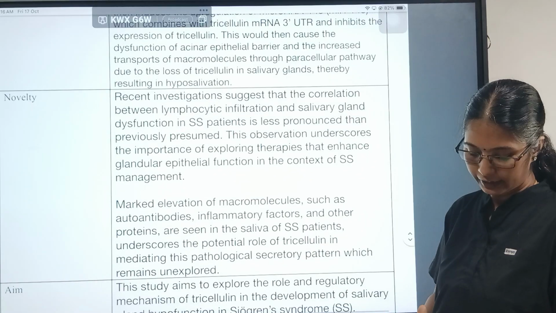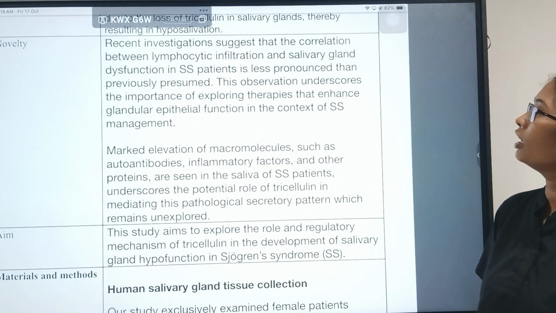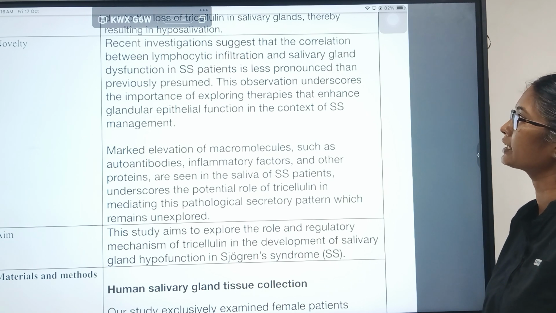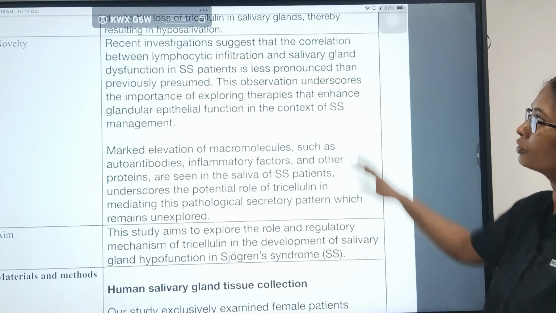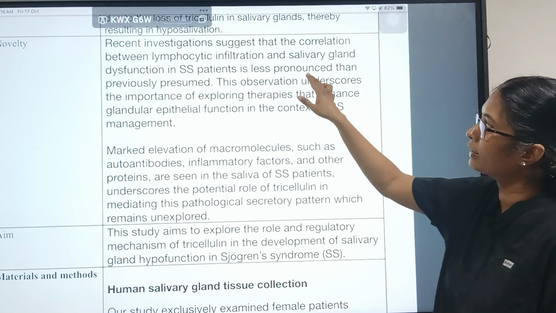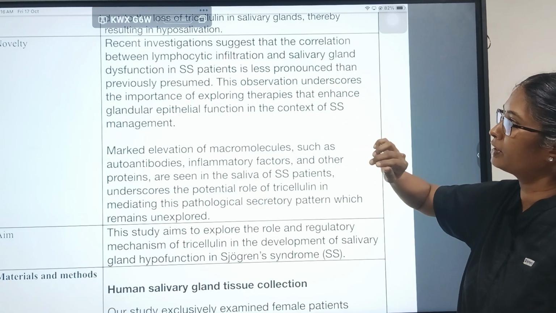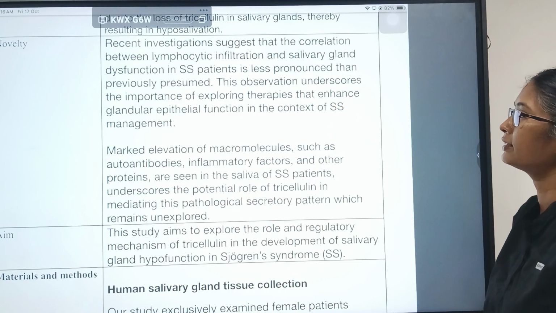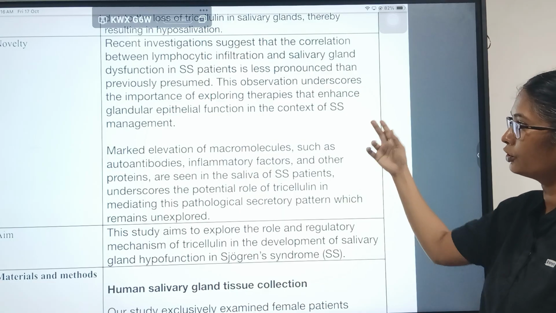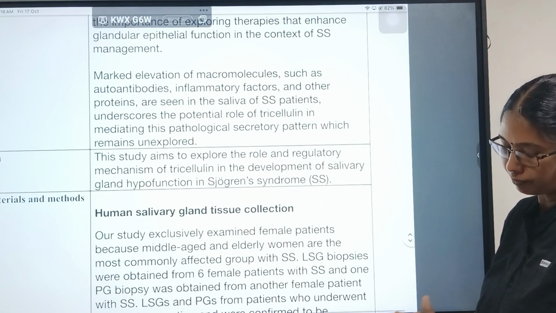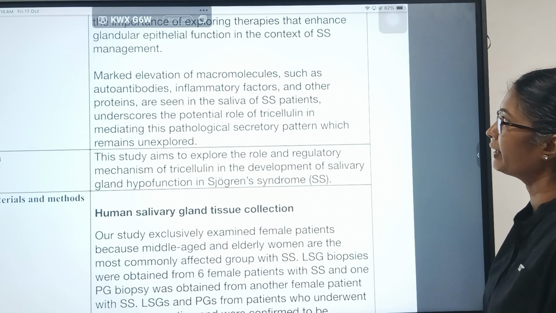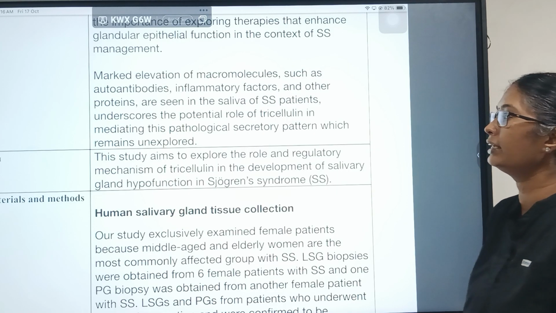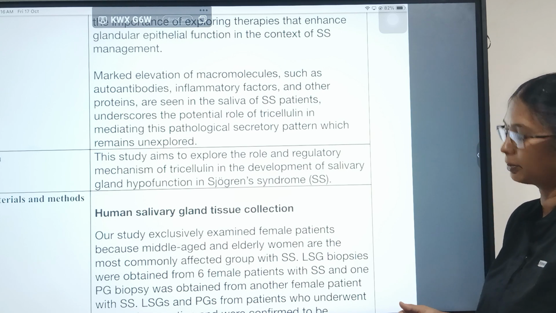So the novelty of this study is that recent investigation suggests that the correlation between lymphocytic infiltration and salivary gland dysfunction in Sjögren syndrome patients is less pronounced than previously perceived. So they are studying the lymphocytic infiltration. They see that it is less pronounced than previously thought. This observation underscores the importance of exploring therapies that enhance glandular epithelial function in the context of Sjögren syndrome management. Marked elevation of macromolecules such as autoantibodies, inflammatory factors and proteins is seen in the saliva of SS patients, which underscores the potential role of tricellulin in mediating this pathological secretory pattern, which remains unexplored.